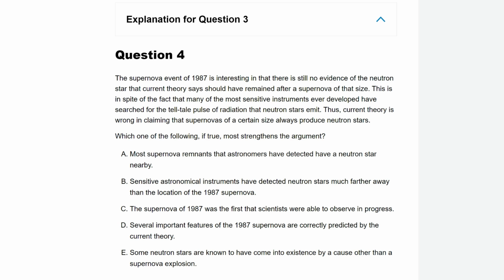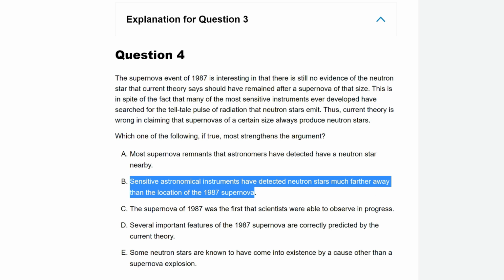B. Sensitive astronomical instruments have detected neutron stars much further away than the location of the 1987 supernova. That's very good because it says, look, it's not the instrument's fault. We can find neutron stars much further away. It's not perfect because maybe those neutron stars were much bigger or brighter, but I'm liking it so far.